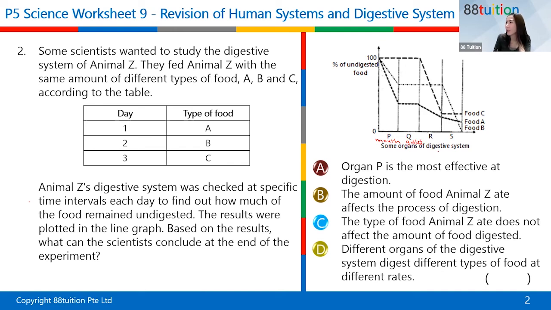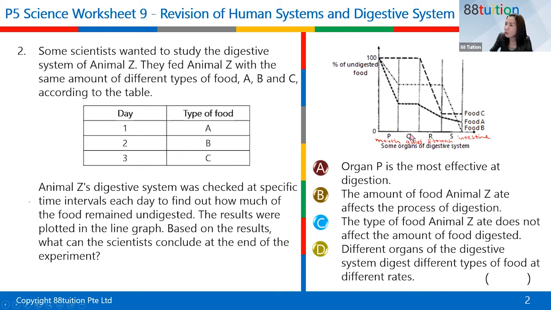And then this is likely to be the stomach, and then the intestine. We can't actually say that it has large intestine and small intestine because we don't know what animal this is. So just put intestine first. So let's see when we look at A, B, and C.